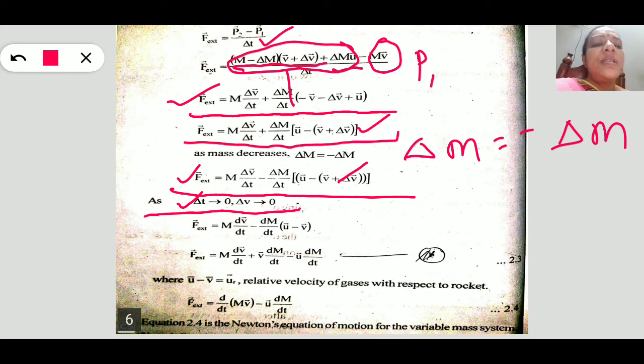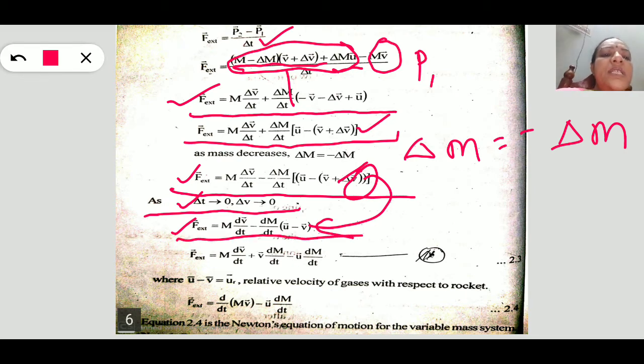Substituting this, the equation changes: delta V is 0, so the external force F is equal to m dV by dt minus dm by dt into (u minus v). Since delta V is equal to 0, again repeating this equation, F external force is equal to m dV by dt minus dm by dt into (u minus v).